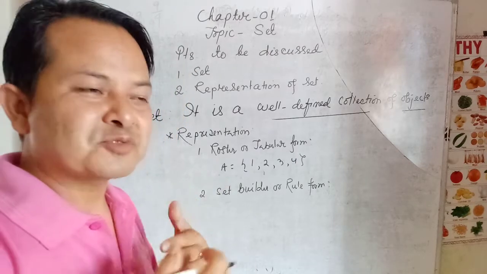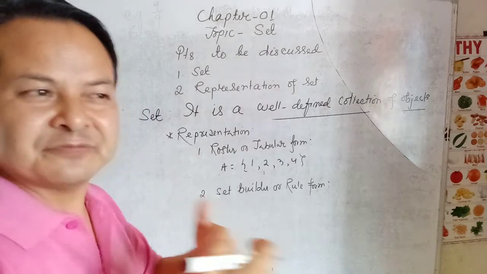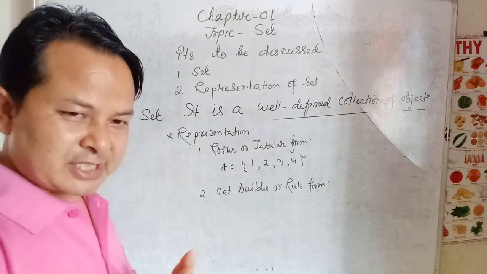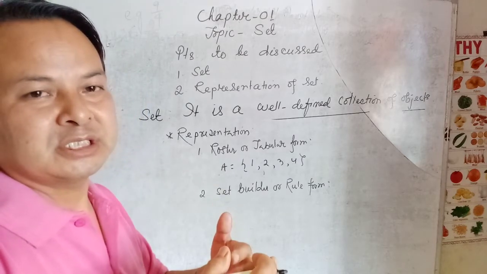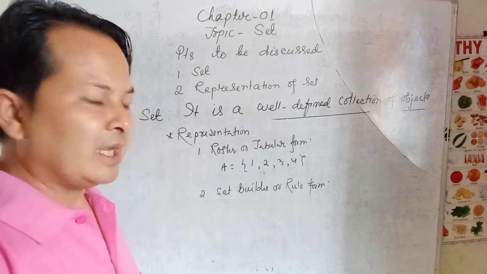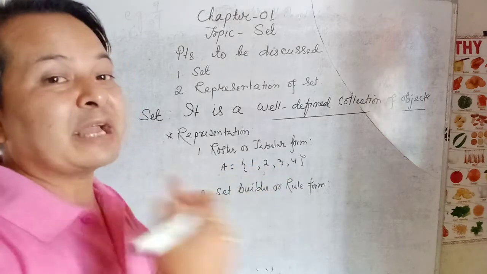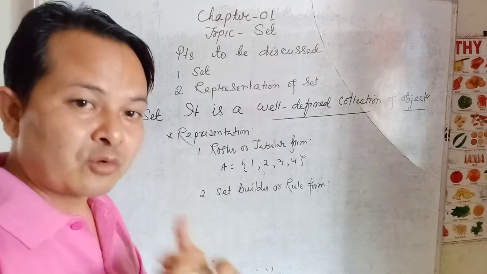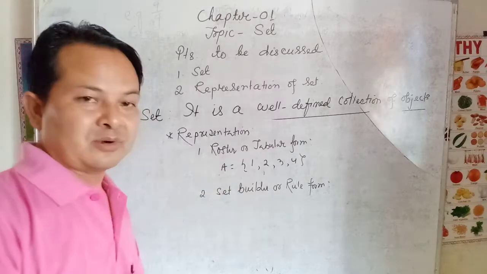It is a form of set which forms or builds the set. So the type of set or the form of sets which build a set are called set builder forms. Once again I want to remind you that in this type of set builder form, they will give the definition of the set. That means it is a form of set which forms or builds the set. That is called a set builder form or rule form.